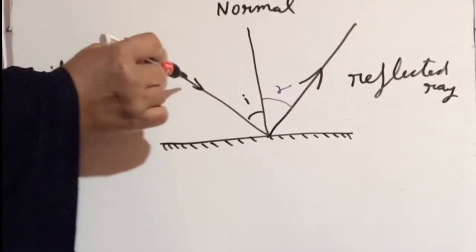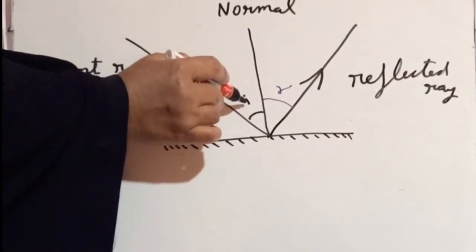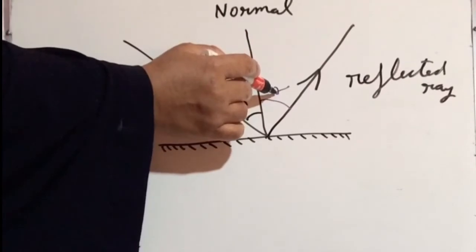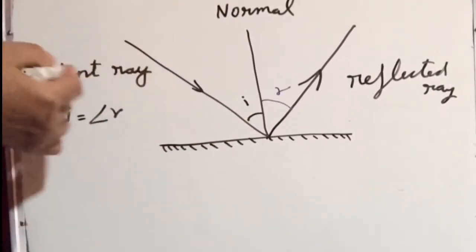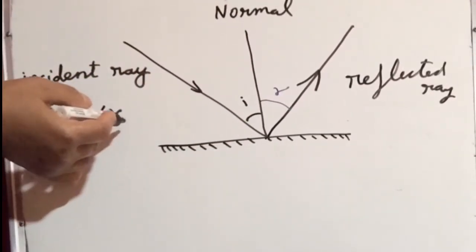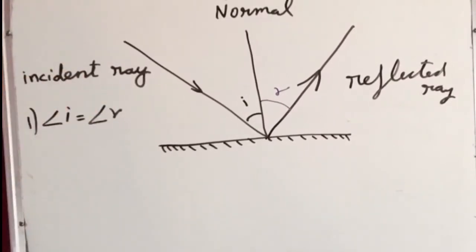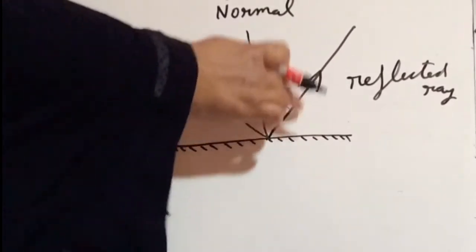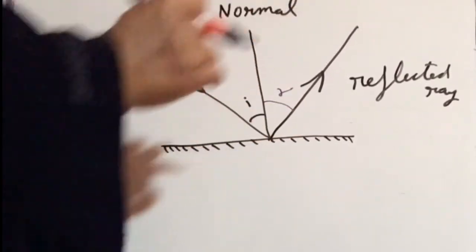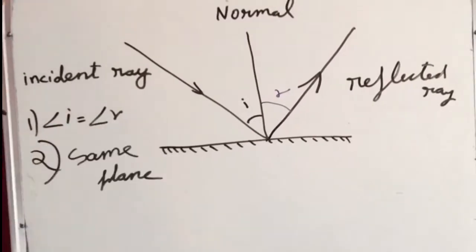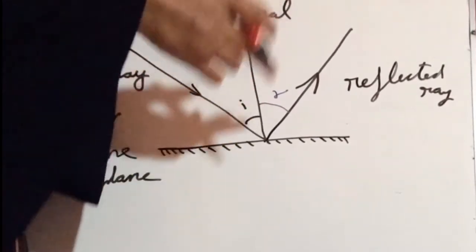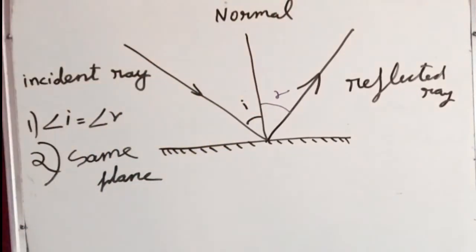That is the angle between the incident ray and the normal. This angle is known as the angle of incidence. The angle between the normal and the reflected ray is known as the angle of reflection. According to this law of reflection, angle I is equal to angle R. That is, angle of incidence is equal to angle of reflection. The second point is the incident ray, the reflected ray and the normal all will lie in the same plane. These are the two laws. Angle of incidence is equal to angle of reflection. The second one is the incident ray, the reflected ray and the normal all lie in the same plane.